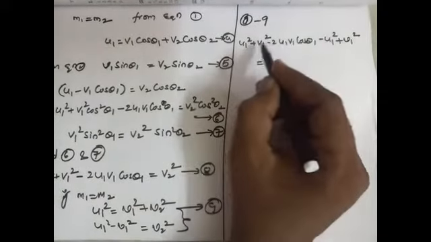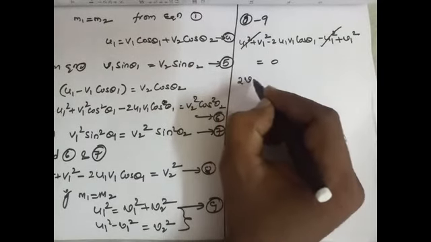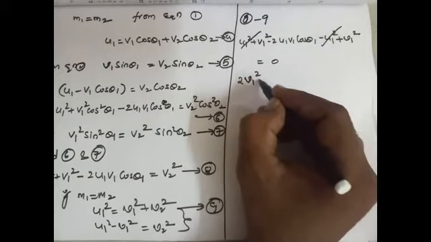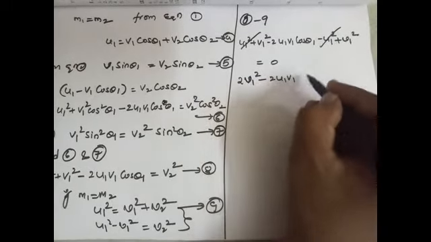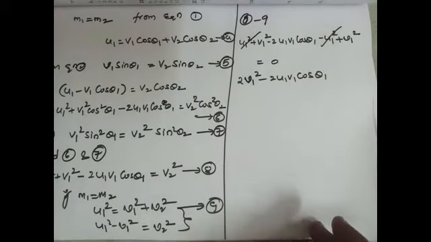So from this equation, u1 square cancels. Finally we will get 2v1 square minus 2u1 v1 cos theta 1.